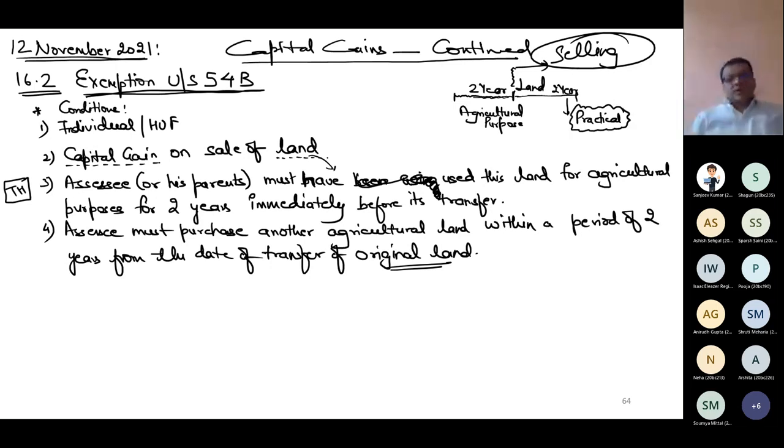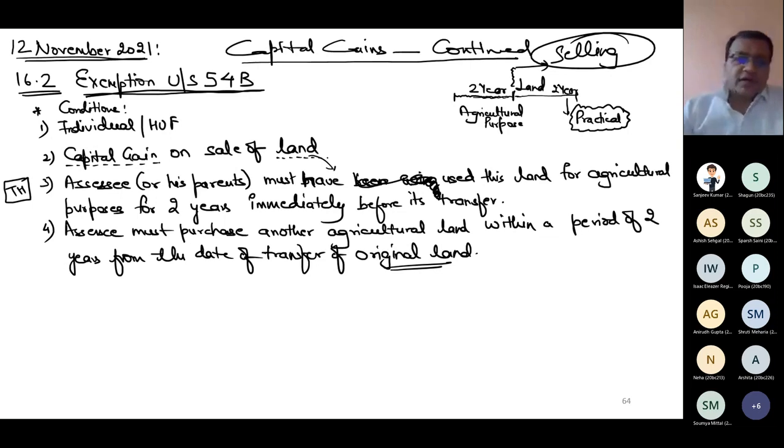So 4 points. An individual or HUF selling a land, that land must have been used by him or her or his parents for the past 2 years for agricultural purposes, and I should purchase another agricultural land within 2 years from the date of sale of this land.